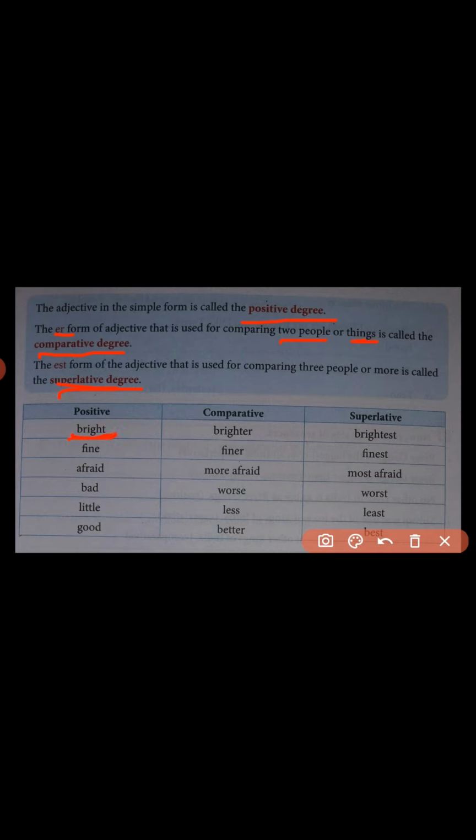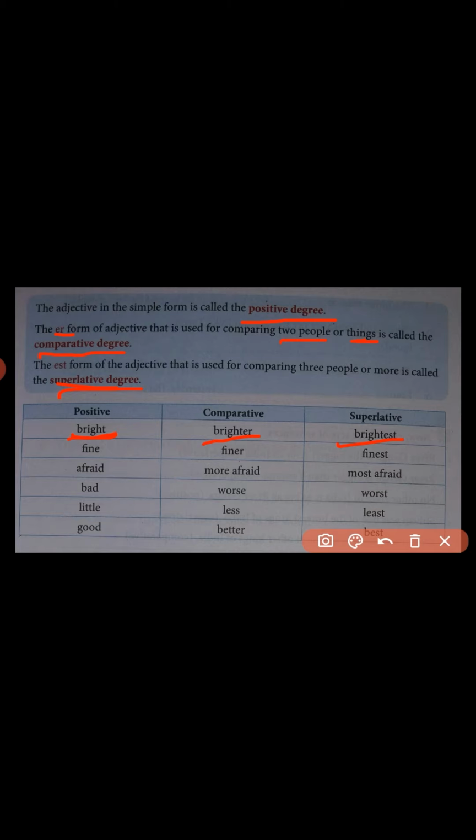But the same positive degree form in comparative form, when we add er to the root, that simple form of the positive degree form, then it becomes the brighter. For superlative form it becomes the brightest. So these are the three tabular forms of the positive degree, comparative degree and superlative degree.